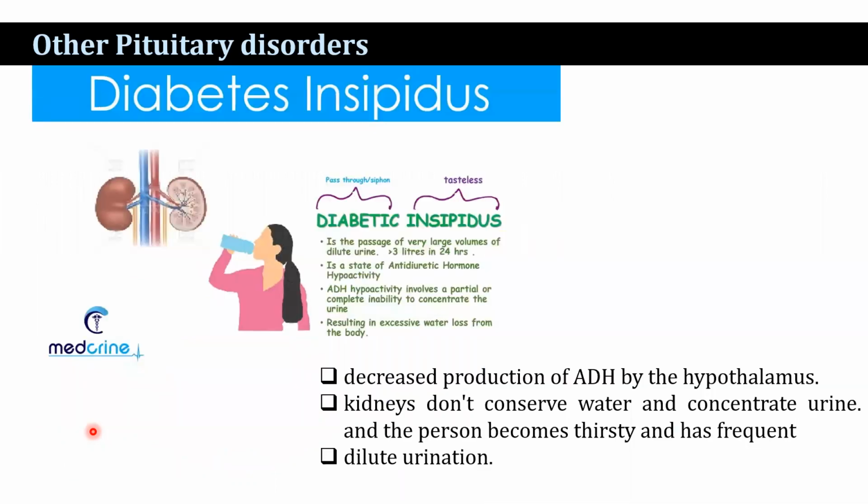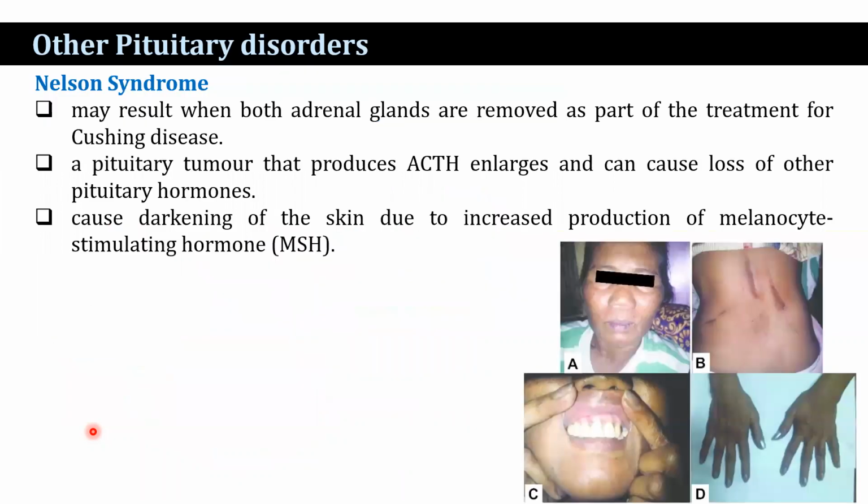Now, diabetes insipidus is a decreased production of the antidiuretic hormone by the hypothalamus, and the kidneys do not conserve water and concentrate urine, and the person becomes thirsty and has frequent dilute urination. That is the characteristic feature of diabetes insipidus.